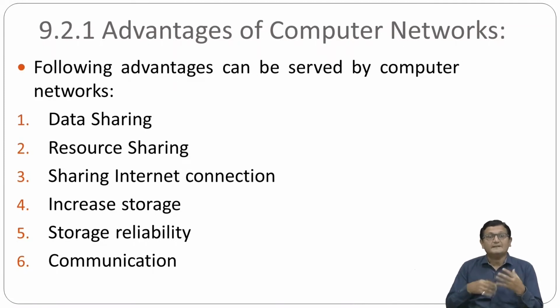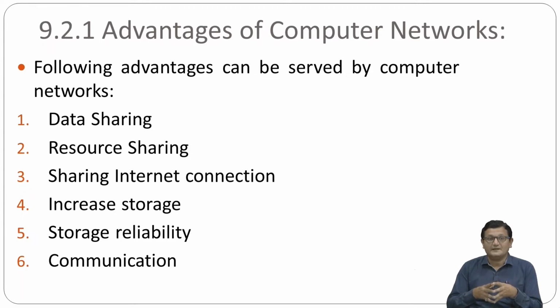Fine. Let's say you want to share an internet connection, right? For example, you have 50 computers, 50 terminals in your computer lab, and you want to allow the students to have access to the internet. So do you need to buy 50 broadband connections or 50 BSNL landline connections?